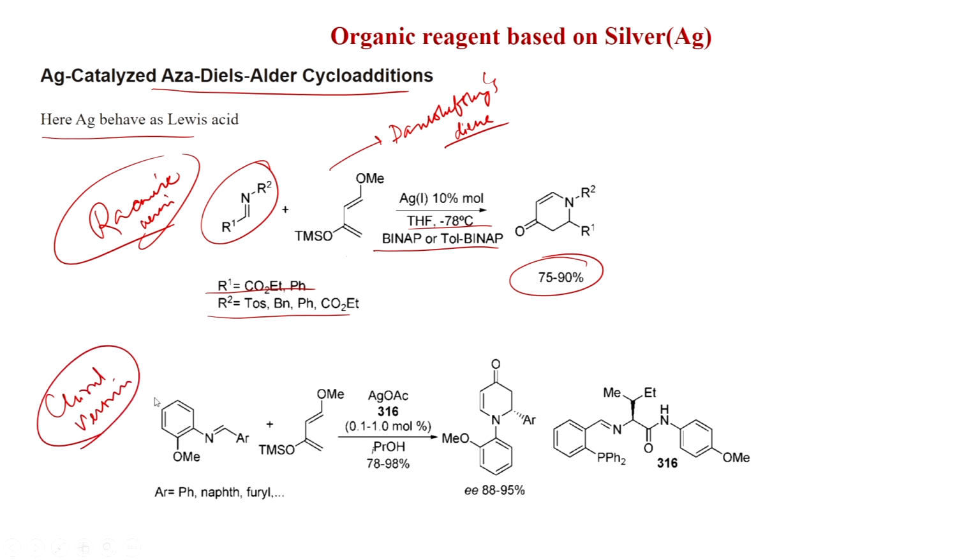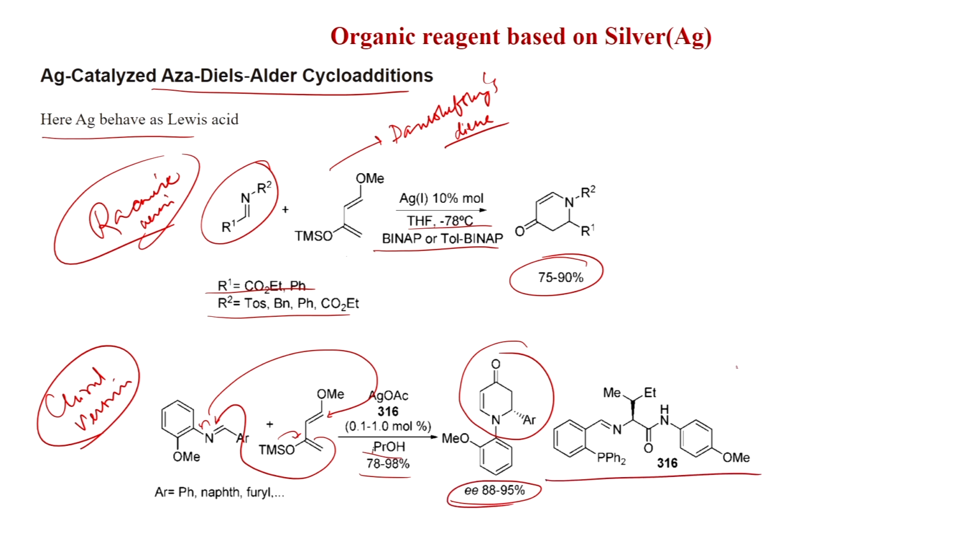So, same reaction: Denisevsky's diene and the imine, you get this. What happens in this reaction is that this will react here and this nitrogen will react here, and after methanol elimination you get this double bond again. With silver acetate 0.1 to 1 mole percent in isopropanol solvent, you get 78 to 90% yield, and the enantiomeric excess is 88 to 95% with this chiral phosphine.